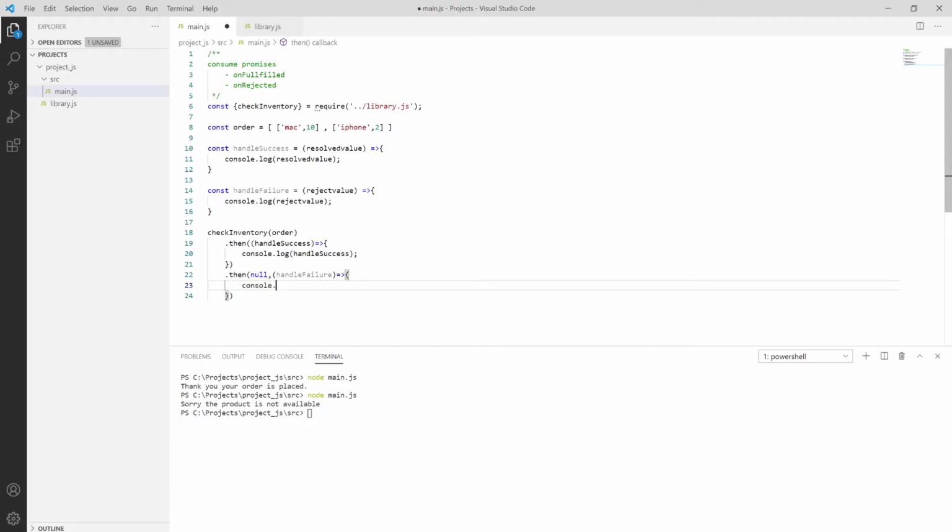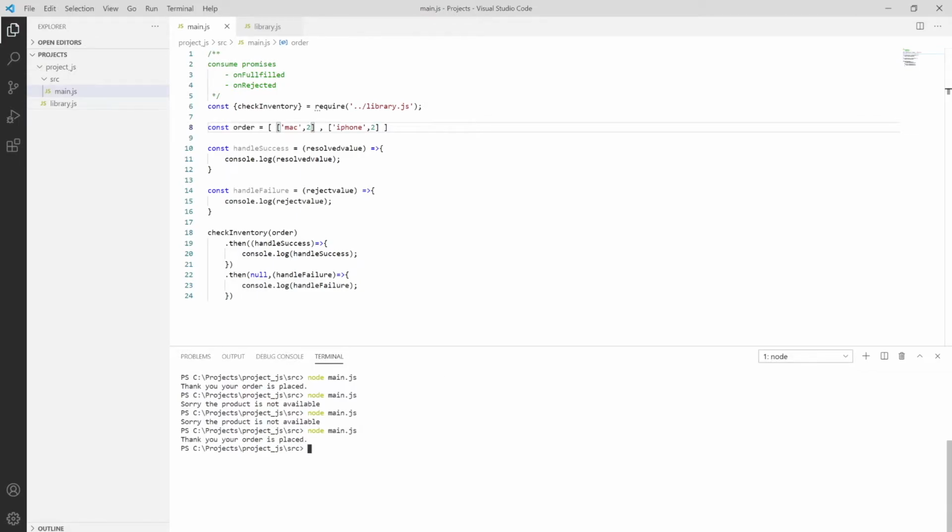Let me print this with console.log and put it as handle success. So handle failure is here, and handle success we already implemented. Save it. If you try to run it, it will run in a similar format. See, if you put it over here, instead of Mac, say we have 5 in our inventory and we are ordering 2. Save it, try to run it. As you can see, we have this thing. Thank you for your promises.